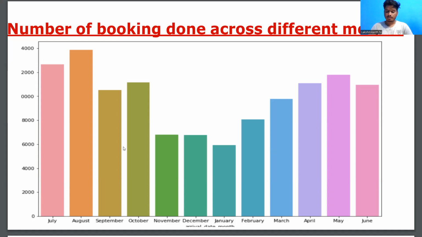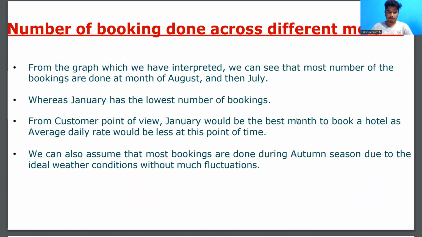This can also be an effect of seasons. In the summer season it will decrease, and in the winter season it will go high. Like that, bookings are made in the hotel industry. So this was the last slide which has been explained.